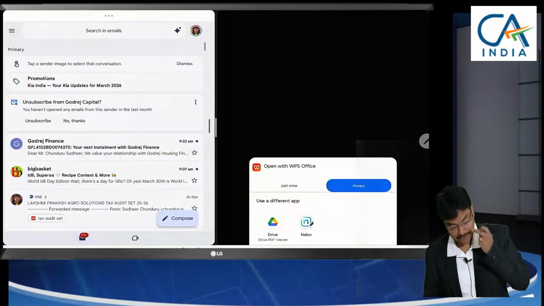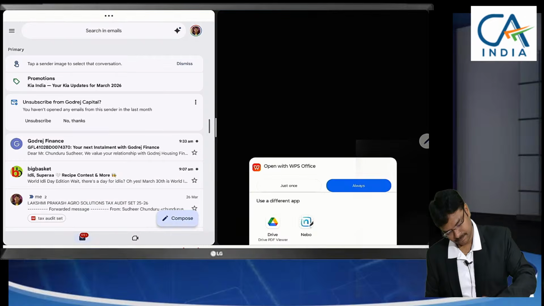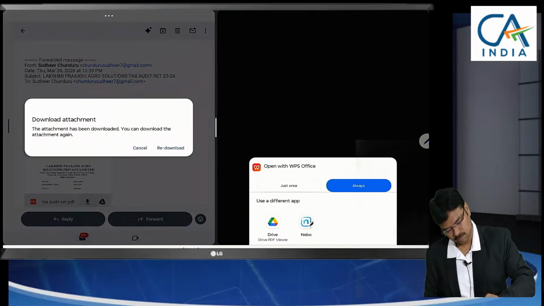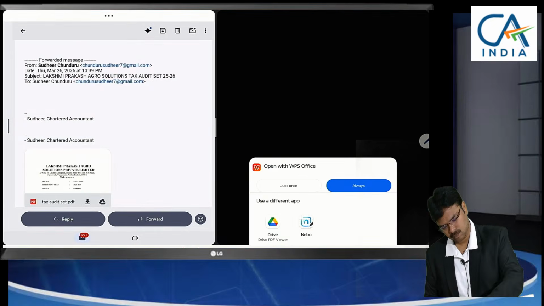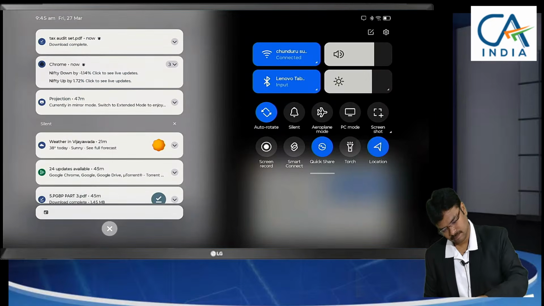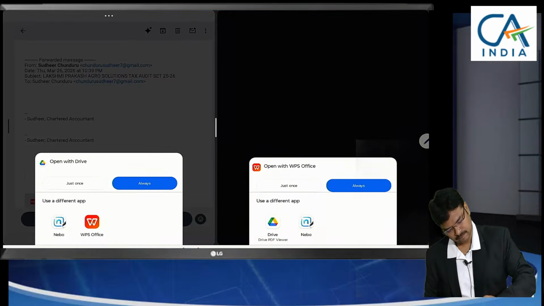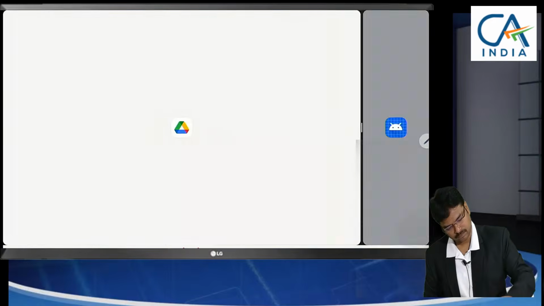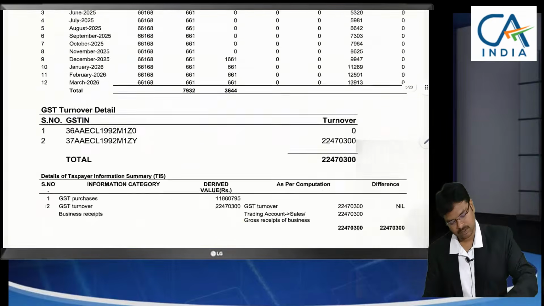Let us take one tax audit report as an example.